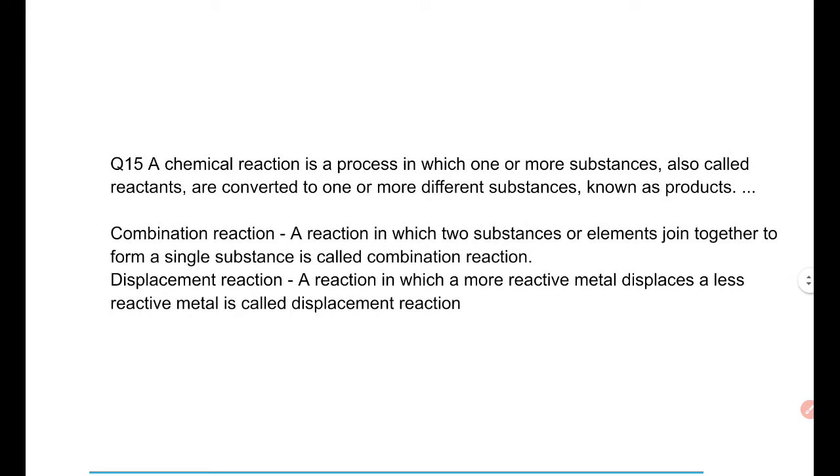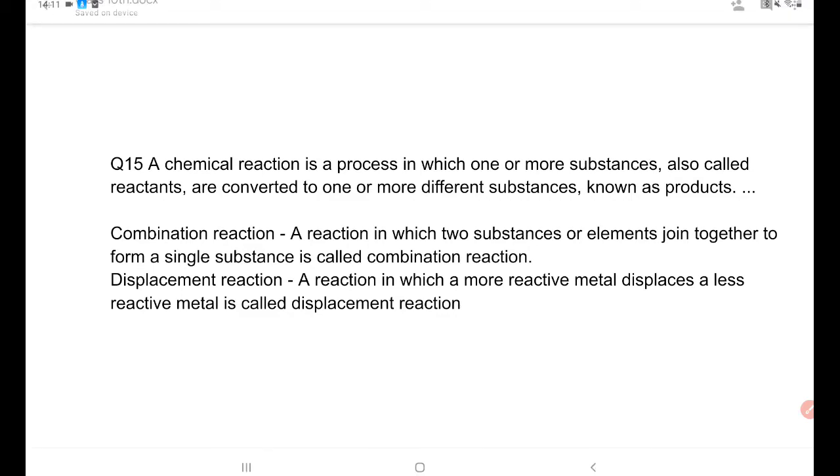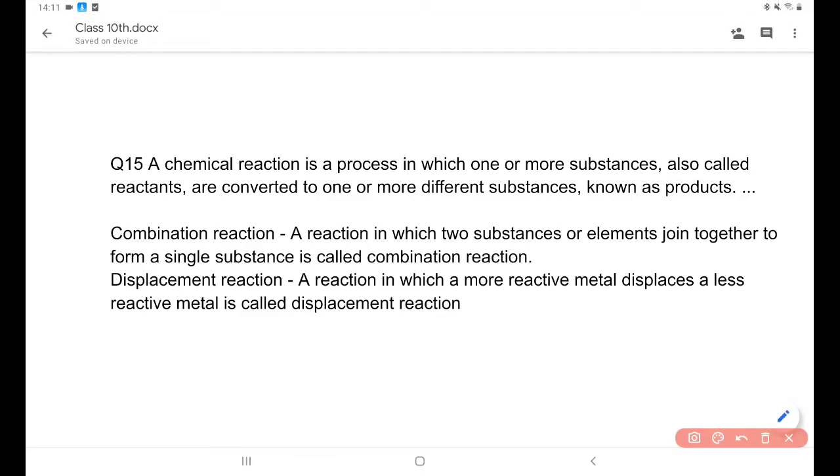What is a chemical reaction? And explain the combination and displacement chemical reactions. A chemical reaction is a process in which one or more substances, also called reactants, are converted into one or more different substances, known as products. This is known as a chemical reaction.